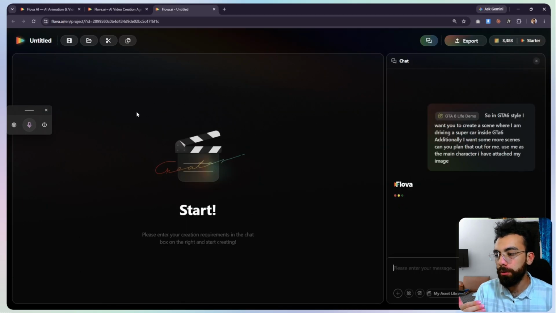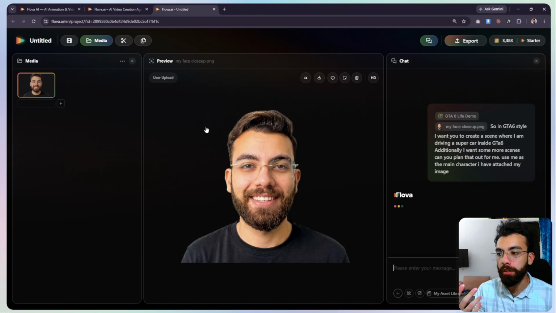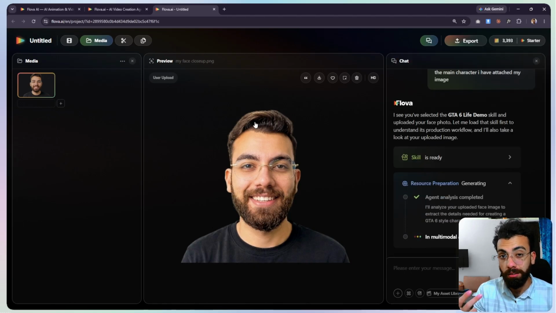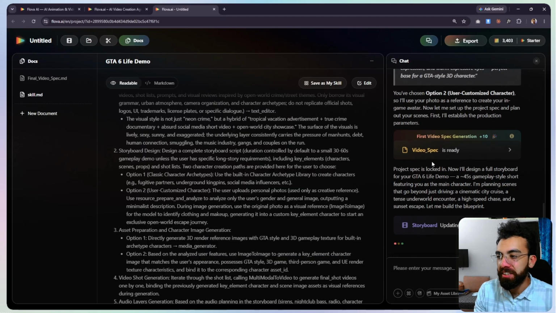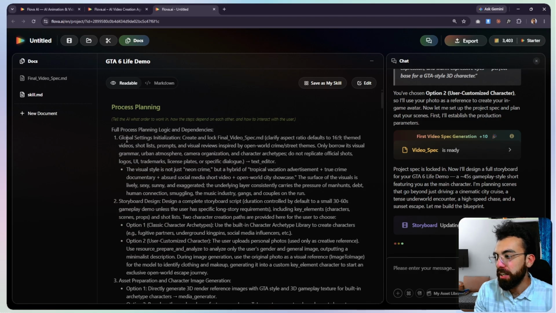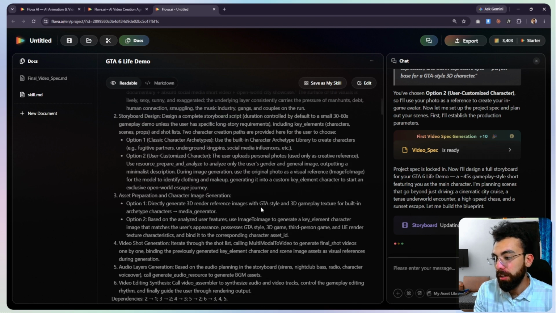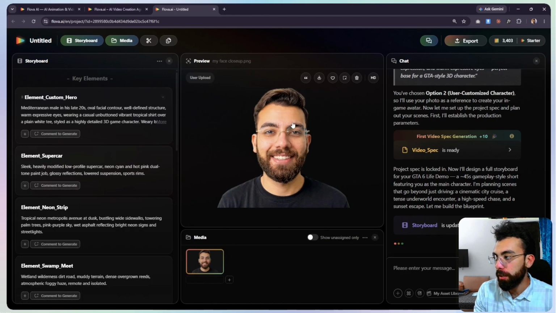So now it will take you to a different dashboard where it will create the storyboard, character, and consistent scenes. Because it is agentic, it is also creating a markdown file. This file basically has all of the things. The ratio is 16:9, which is YouTube aspect ratio. Then we have GTA style, 3D gameplay, and we have my image as well, element custom hero.